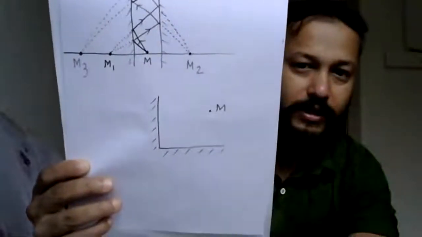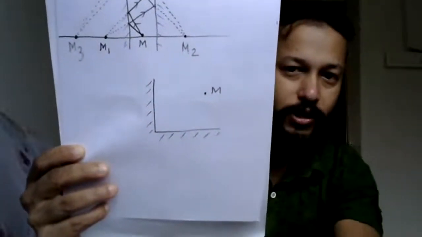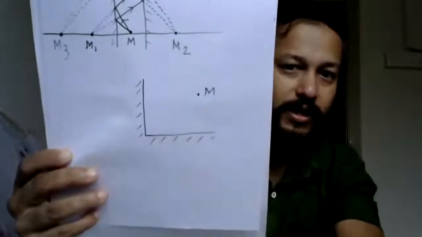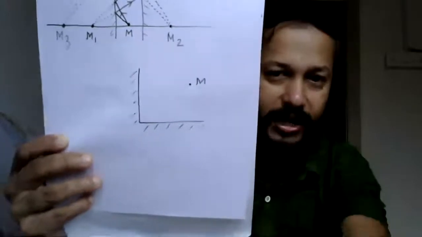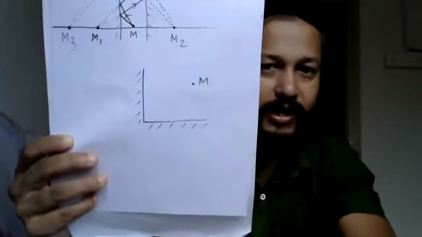See, these are the two plane mirrors, perpendicular to each other, and M is the object. As you know, you have answered that three images will form. So how these three images will form, that I will show you now.